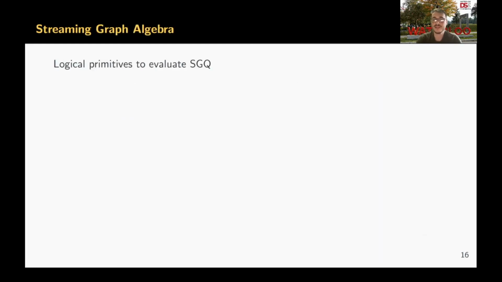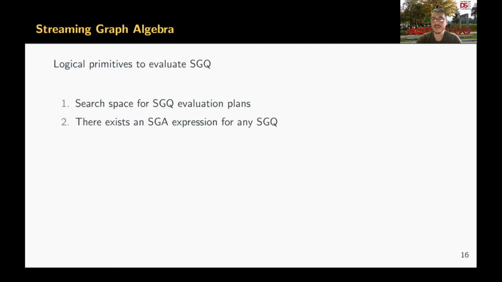Overall, streaming graph algebra provides us the logical primitives to evaluate streaming graph queries. First of all, its operators and its transformation rules define the search space for streaming graph query evaluation plans. And in the paper, we formally prove the expressivity of streaming graph algebra by showing that we can find a streaming graph algebra expression for any streaming graph query. By decoupling the logical design from physical implementation, streaming graph algebra enables us to separate operator semantics from operator implementations, which I will describe soon.